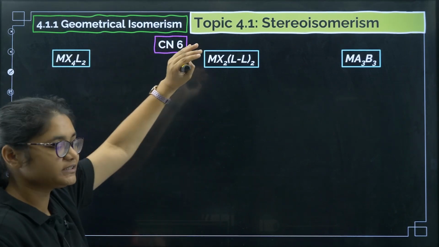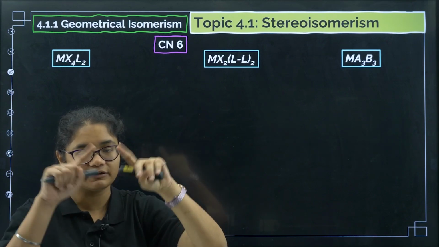Now coming to this one. This is coordination number 6, which means the metal will form 6 bonds.